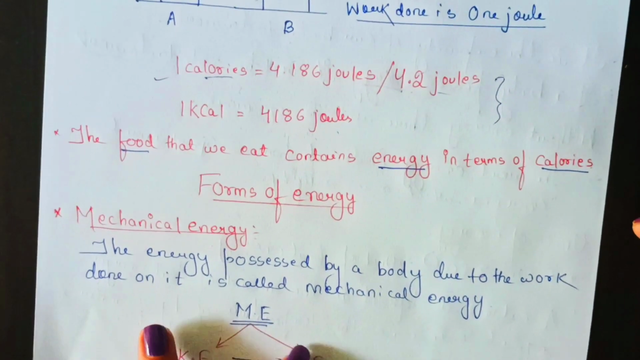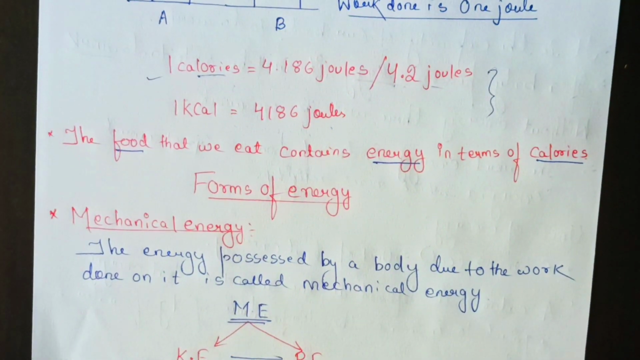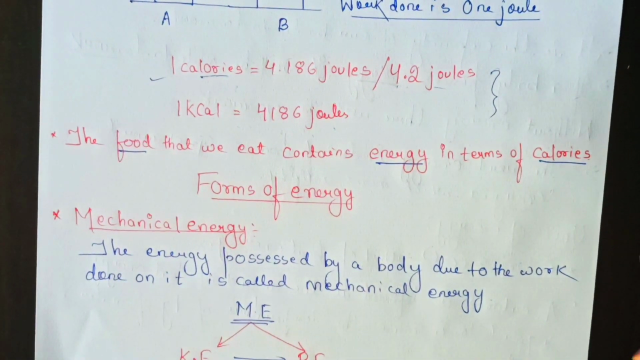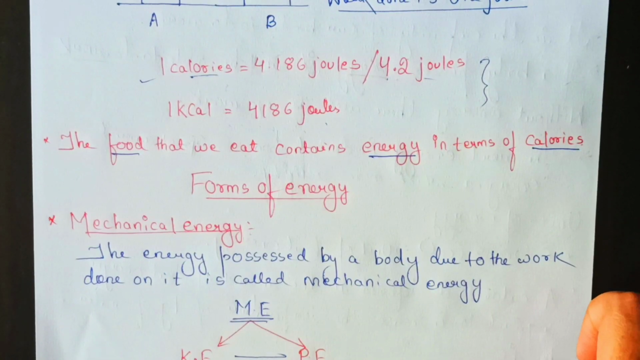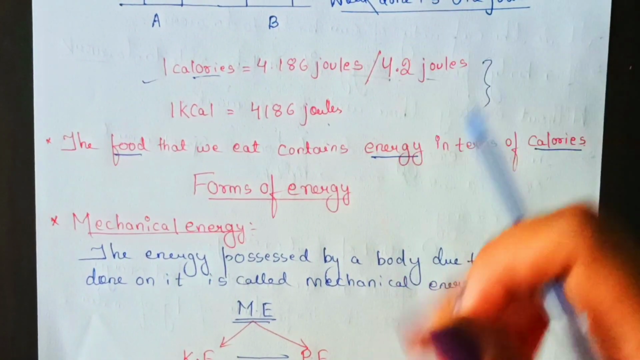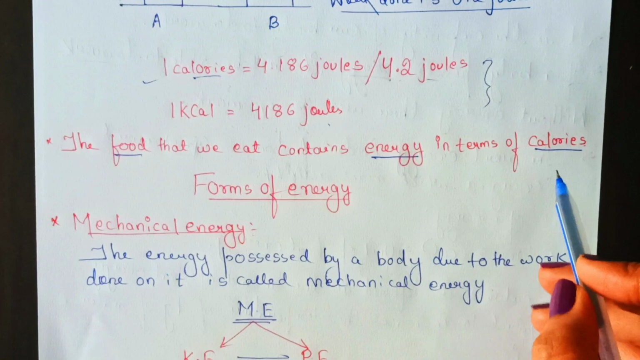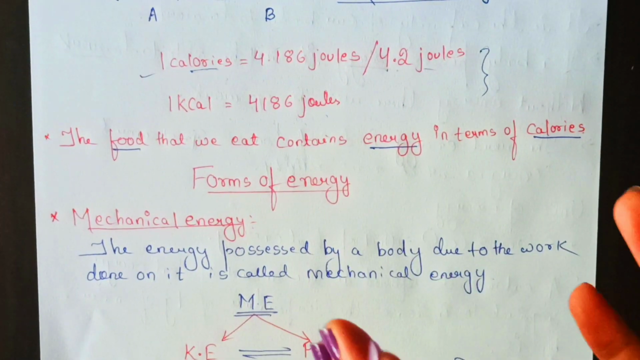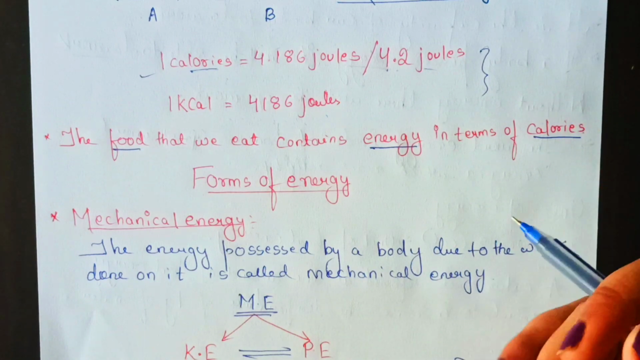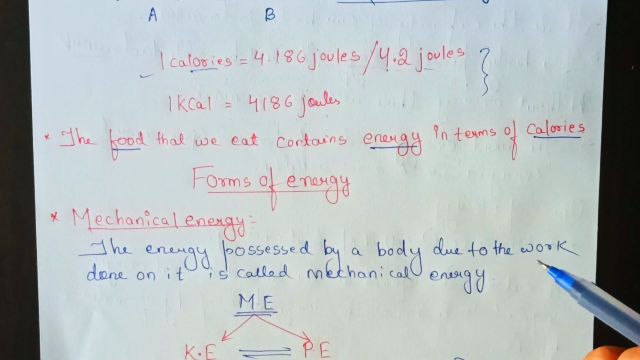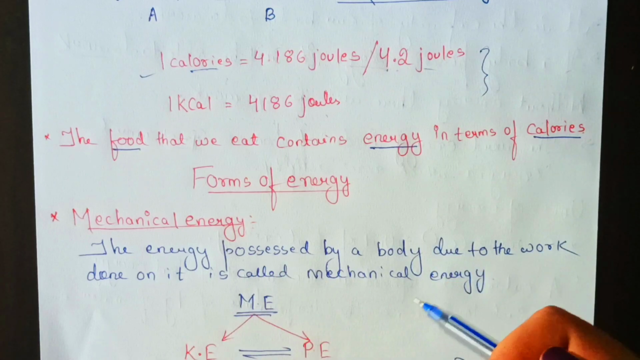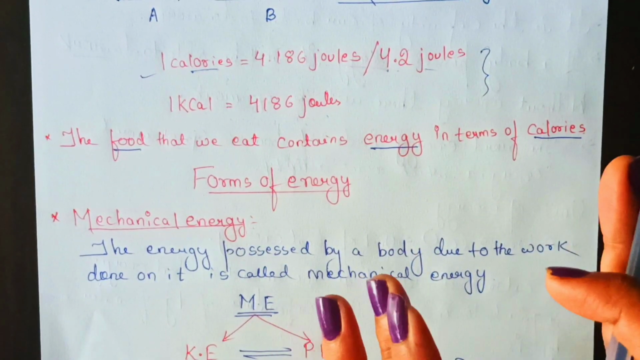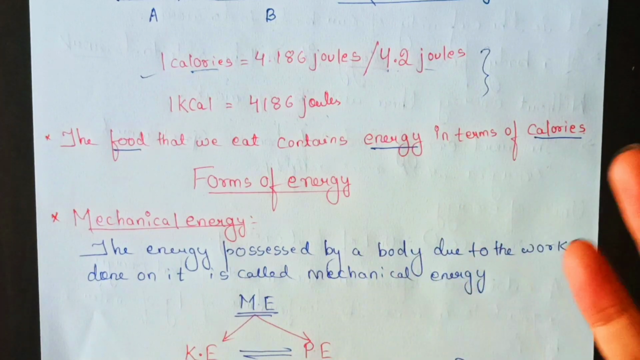Now, the food that we eat, I have already told you that our body gets energy through that food only. So we get it in the form of calories. In some books it is written kilocalories, but that will be no problem. The food that we eat contains energy in terms of calories, and that is actually written at the back side of the wrapper. You can go through that.